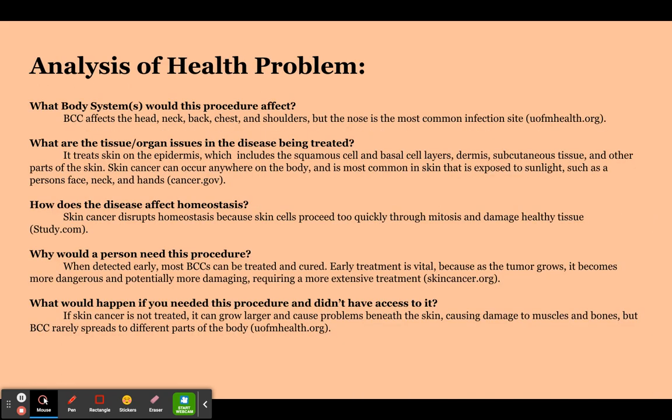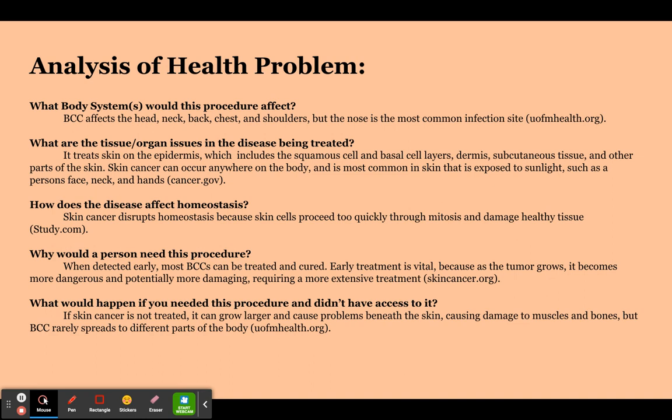Analysis of health problem. What bodily systems would this procedure affect? BCC affects the head, neck, back, chest, and shoulders, but the nose is the most common infection site. This came from uofmhealth.org.